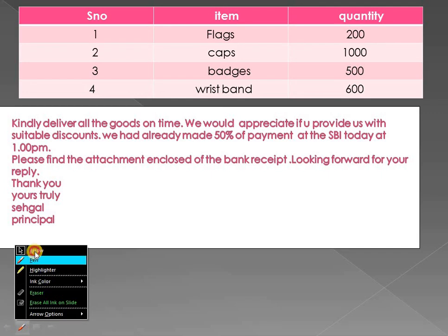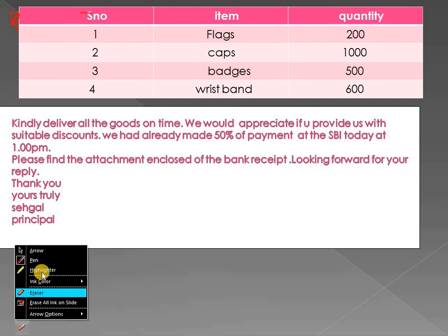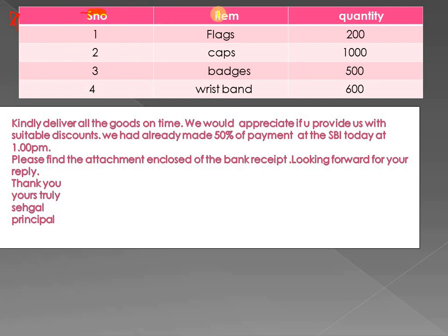Then I told you that we have to make a box, right? In this box we will write the S number, the item's name, and the quantity. The items can be the flags, caps, badges, wristbands, which are given in the question. And how will we write the quantity? You can write the quantity randomly. You can write any numbers over here. Now we can add other information like, kindly deliver all the goods on time.